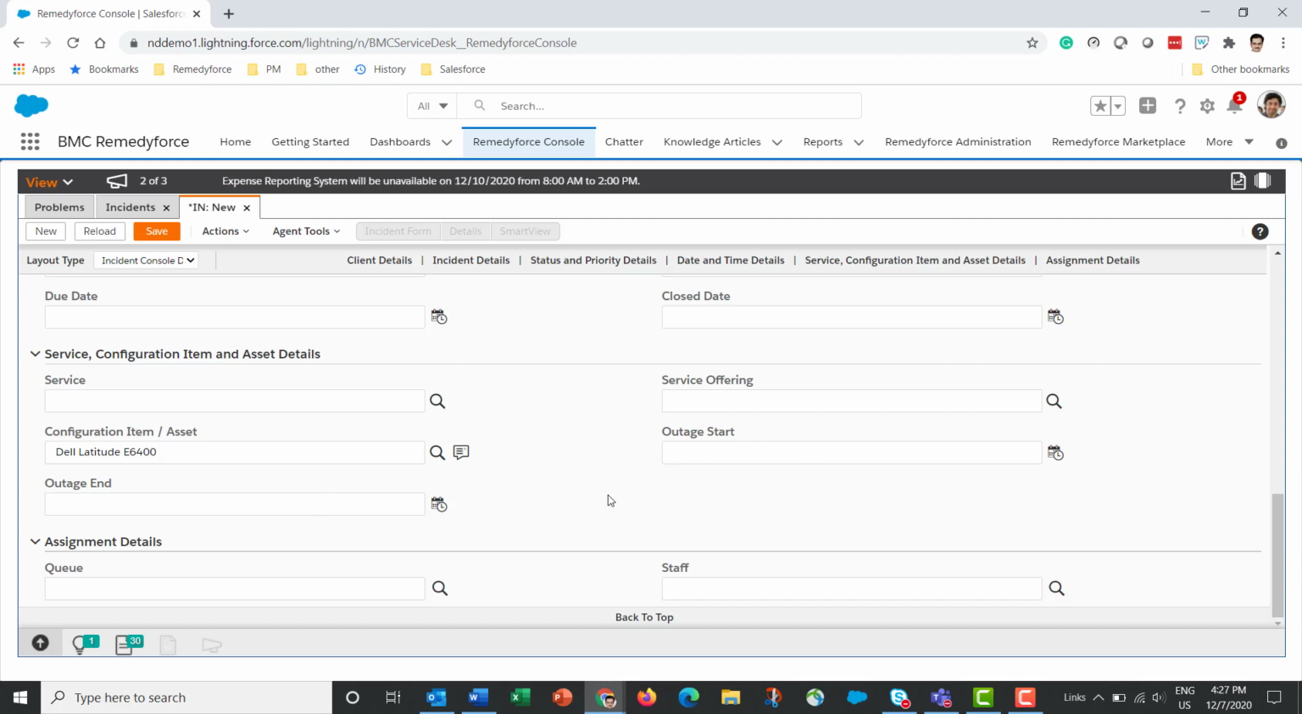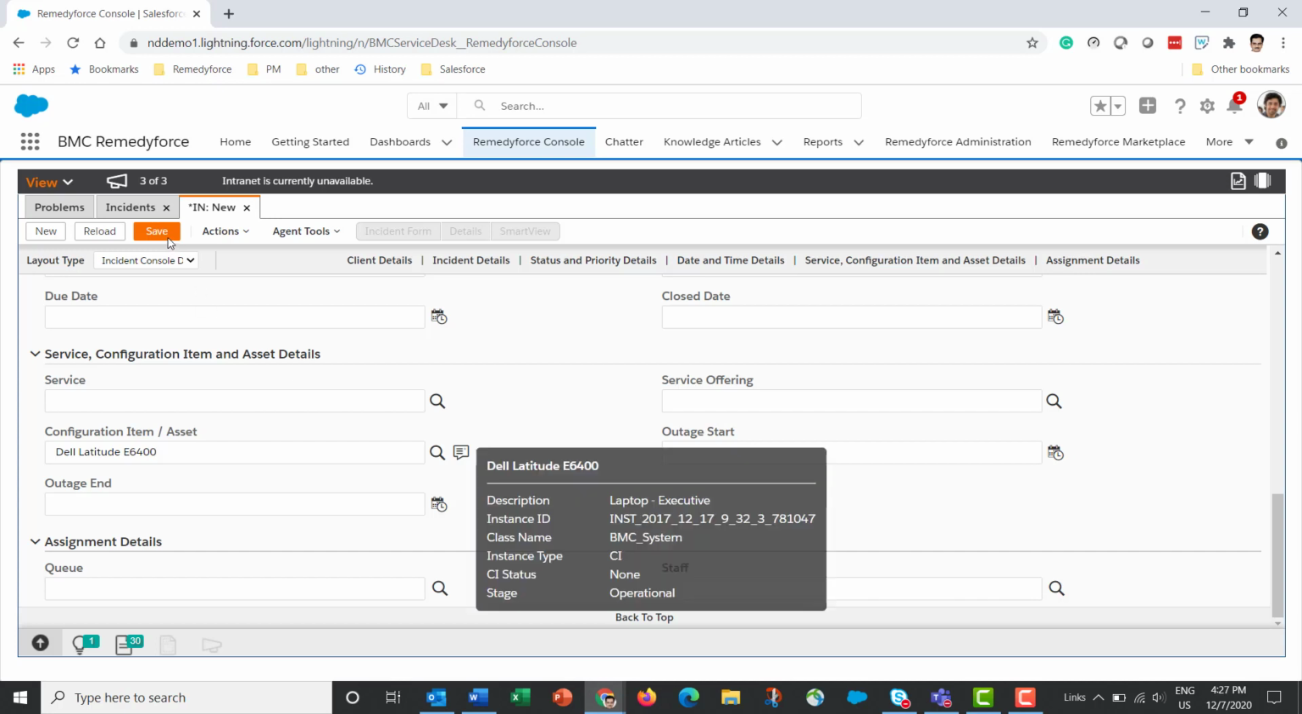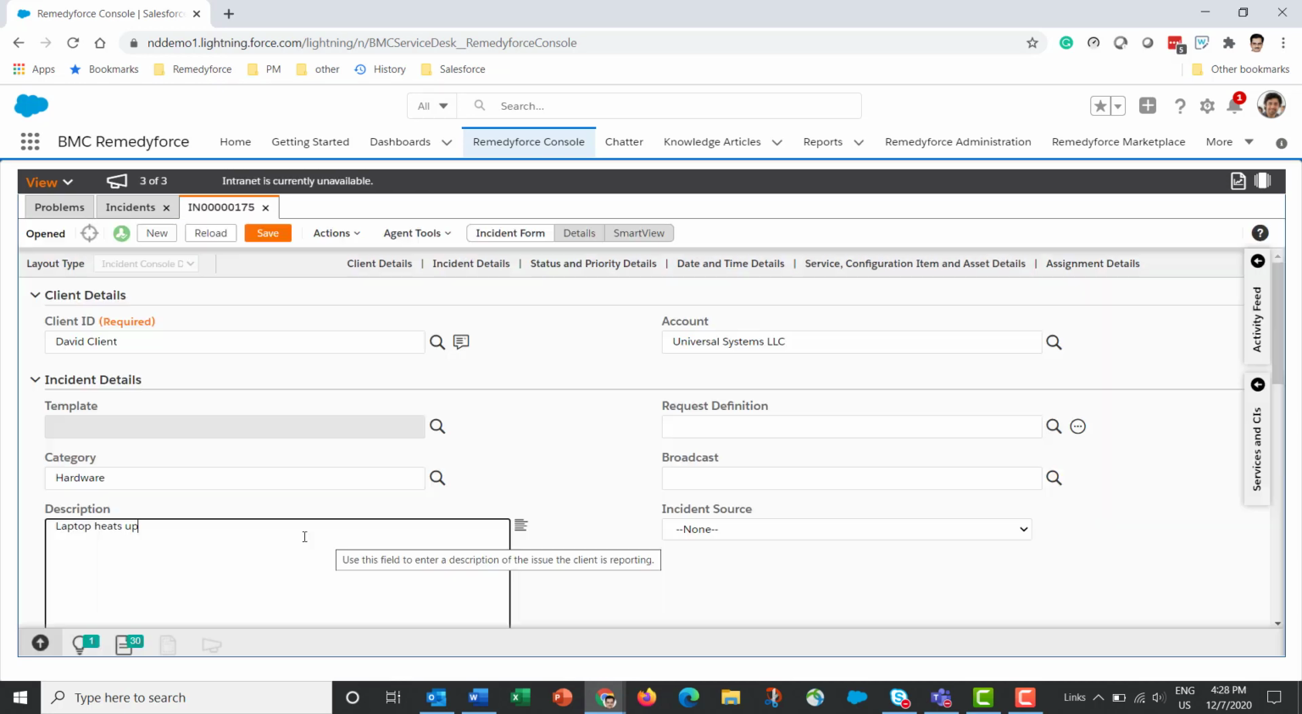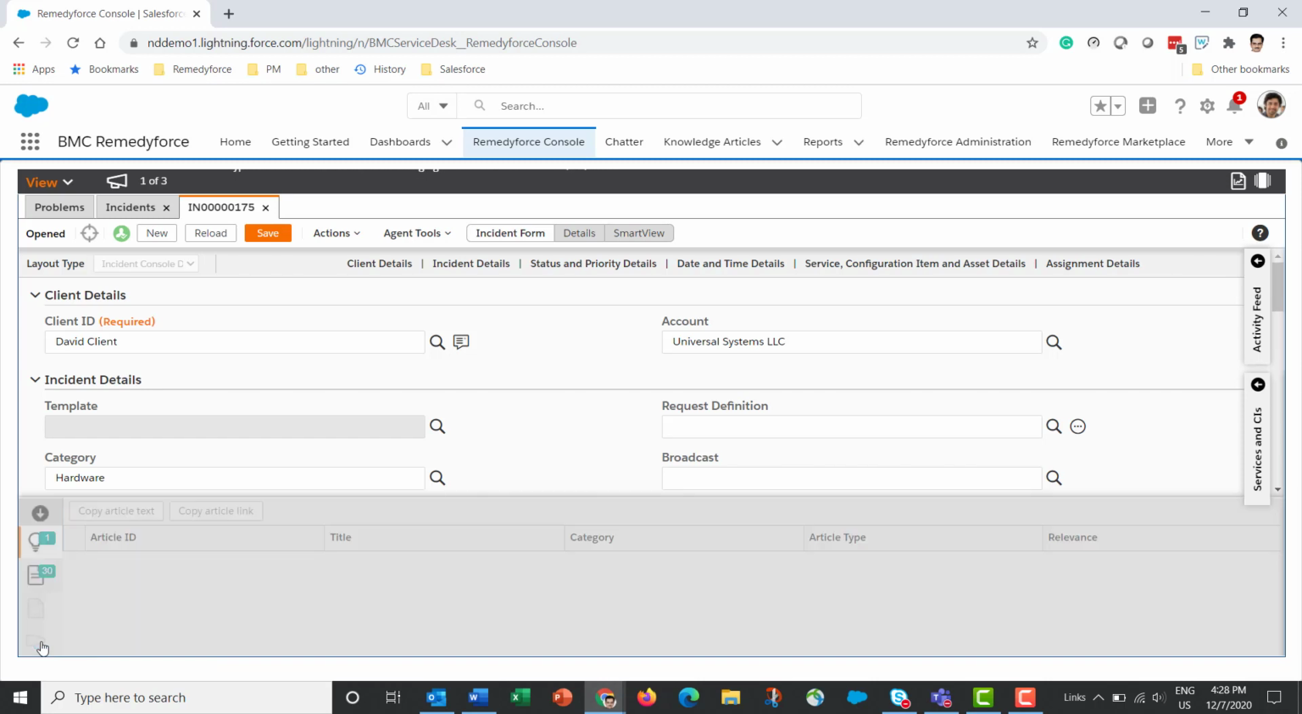And finally, queue and staff. When an incident is created, if you don't know the queue and staff, you can leave them blank and save the record. You may have noticed that as I entered the category and the description, this section popped up in the footer. These are called smart suggestions.